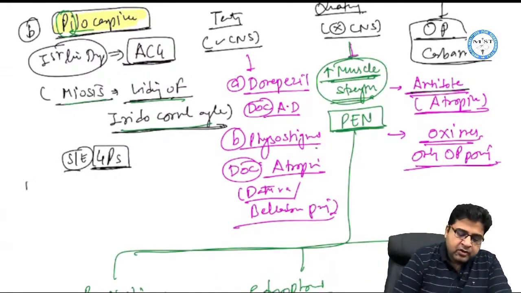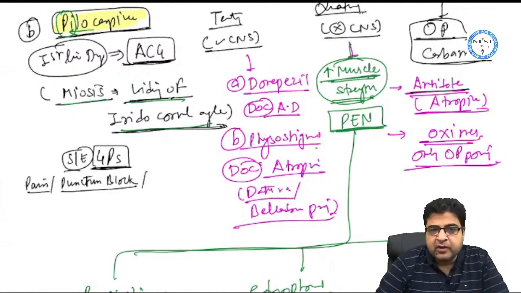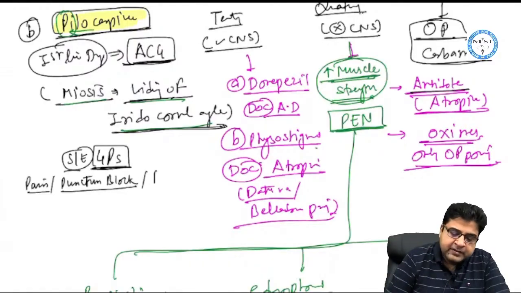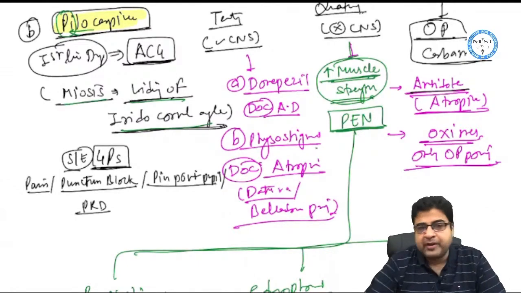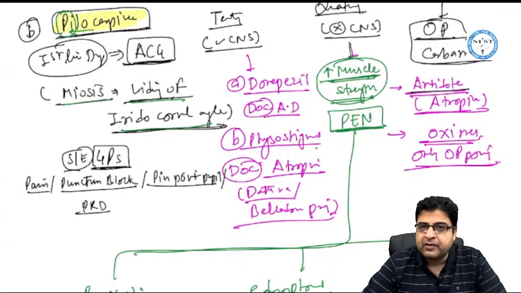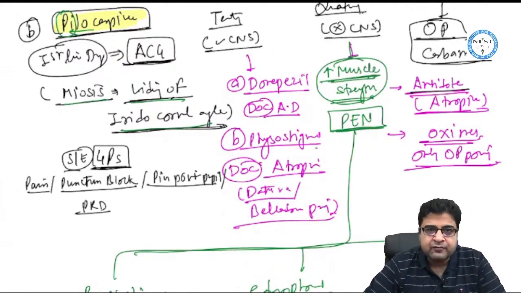So this medicine will cause pain in the eyes. This medicine will cause punctum blockage, it will make the punctum blocked. This medicine will make the pupil pinpoint, and because of the pinpoint pupil, the patient cannot see things clearly. And number 4, the 4th side effect is that this medicine will cause peripheral retinal detachment. So these are the directly acting medicines which we discussed.